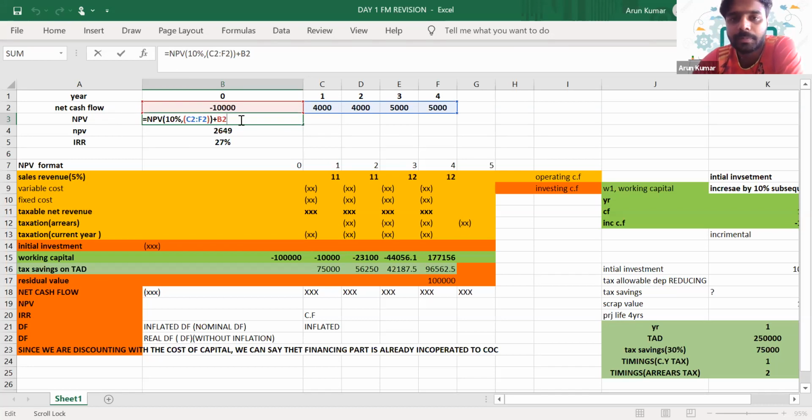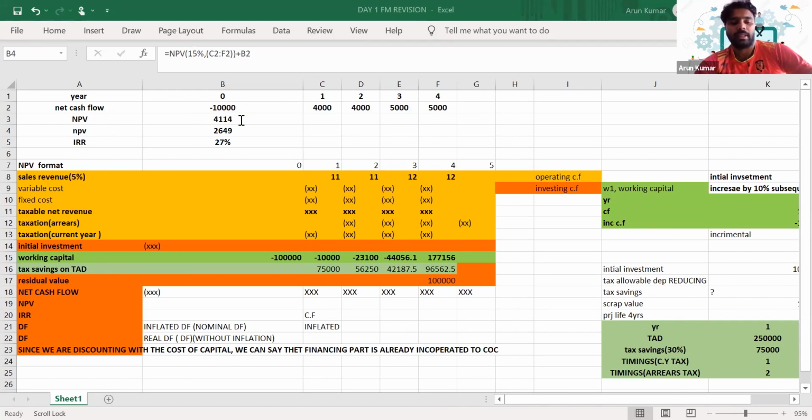Can you reply in the chat? Yes. And what happens if the discounting factor increases? What happens if the discounting factor increases? The NPV will go down or NPV will go up? What happens to NPV if the discounting factor is increasing? How will it impact the NPV of the project?